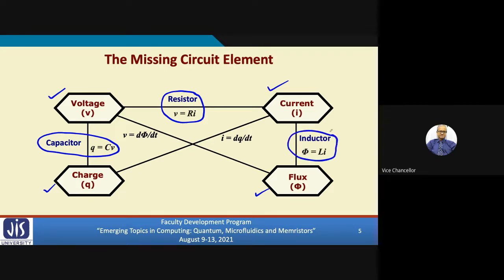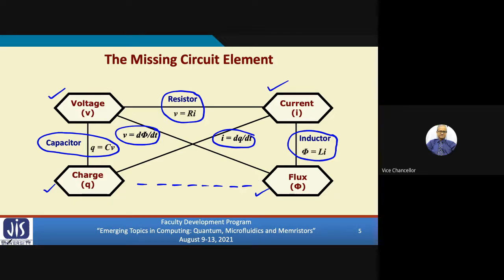Not only that, these cross relationships are also there. Voltage and flux: rate of change of flux is defined as the voltage. Similarly, current and charge: rate of change of charge is defined as the current. But you see, in this diagram, there is a little asymmetry. We do not see any link or any line between charge and flux.